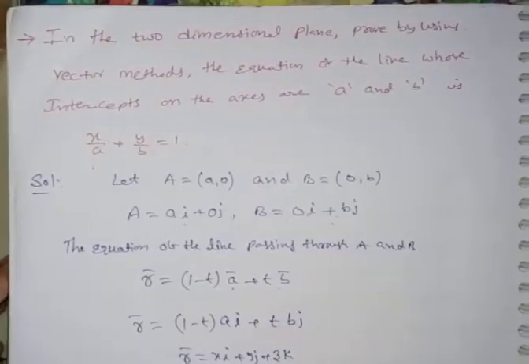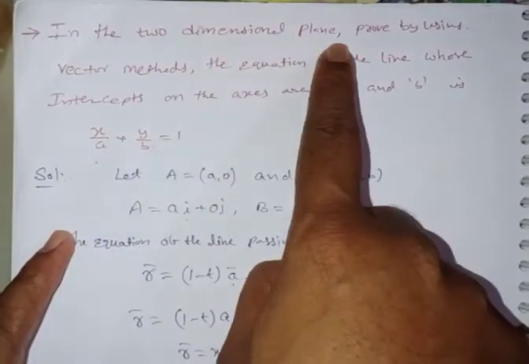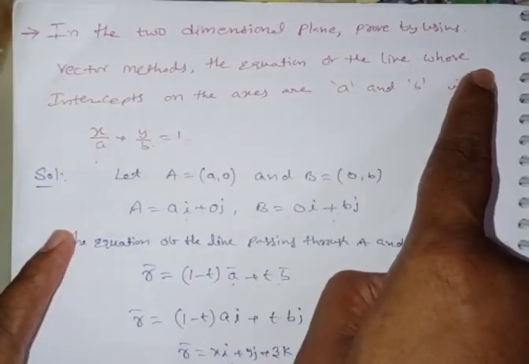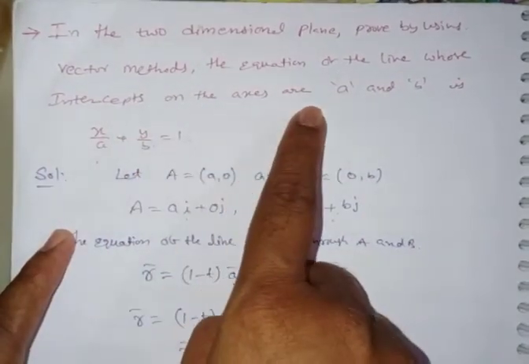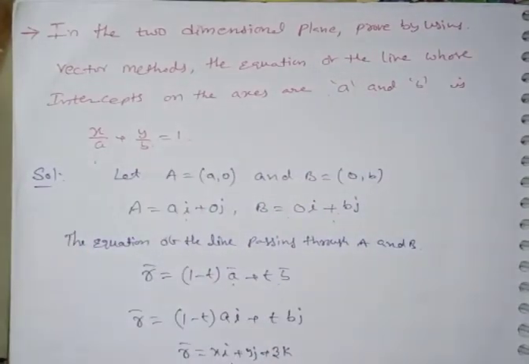Next, consider one example in the two-dimensional plane. Prove by using the vector method that the equation of the line whose intercepts on the axes are a and b is x by a plus y by b is equal to 1. You have to prove x by a plus y by b is equal to 1.